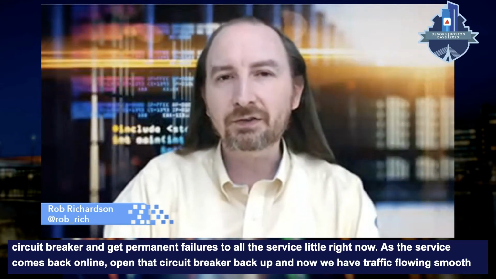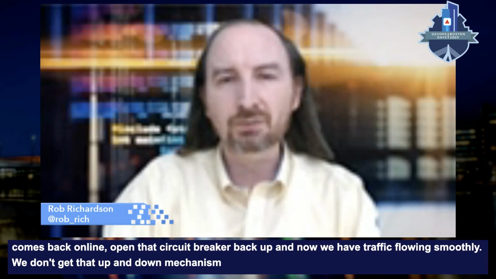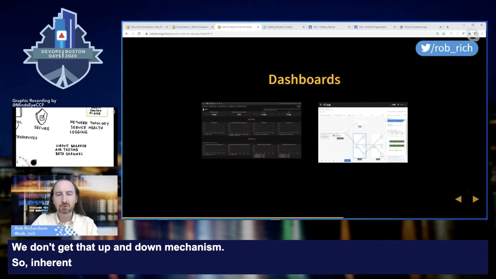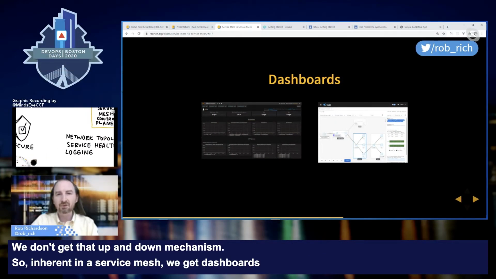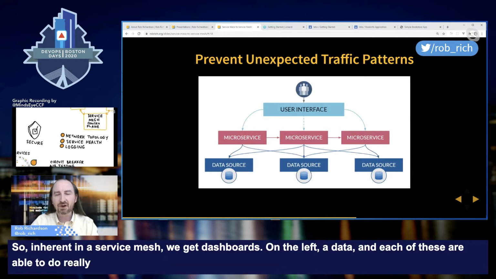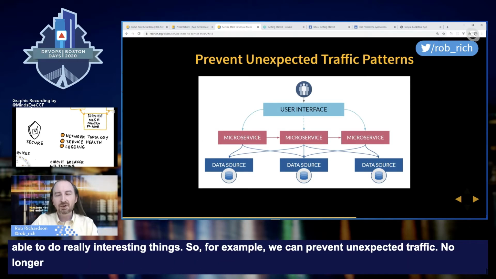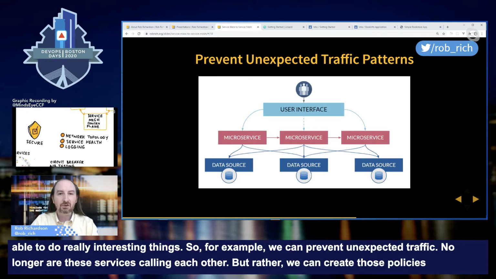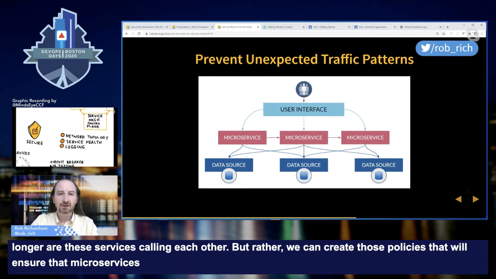So inherent in a service mesh, we'll also get dashboards. On the left, we have a Grafana dashboard showing Prometheus data. On the right, we have a network topology diagram. And each of these dashboards is able to do really interesting things. So, for example, we can prevent unexpected traffic. No longer are these services calling each other, but rather we can create those policies that will ensure that microservices call other microservices, not each other's data store.